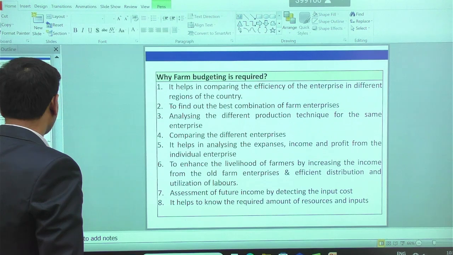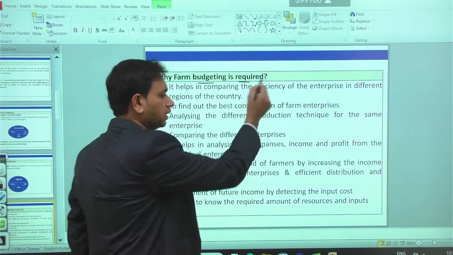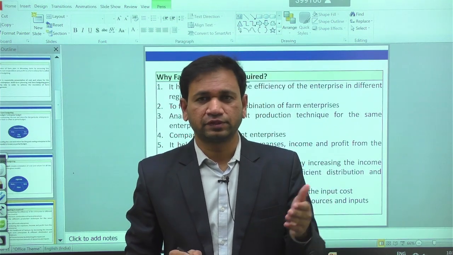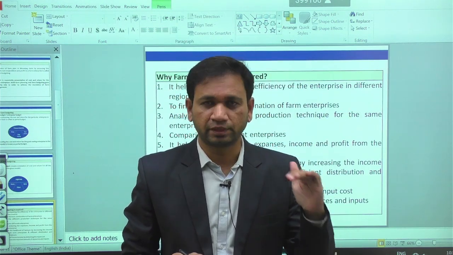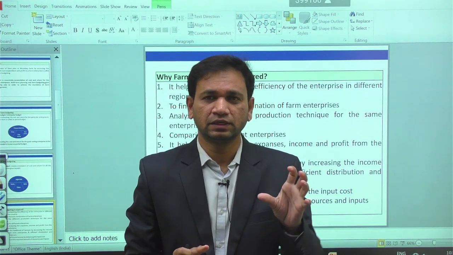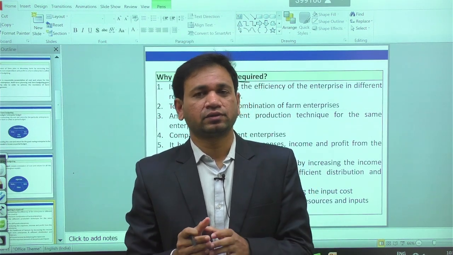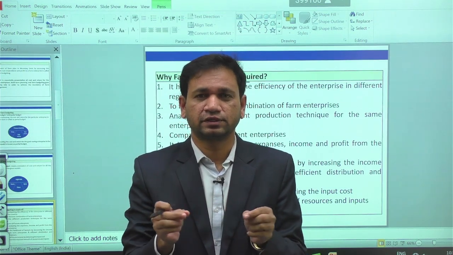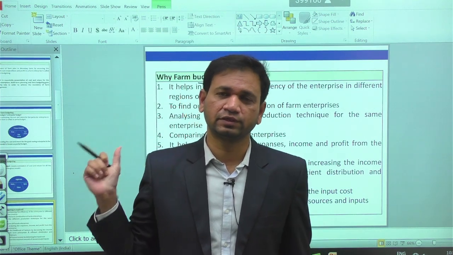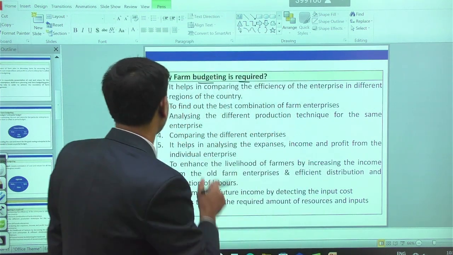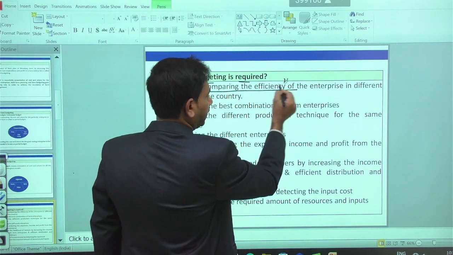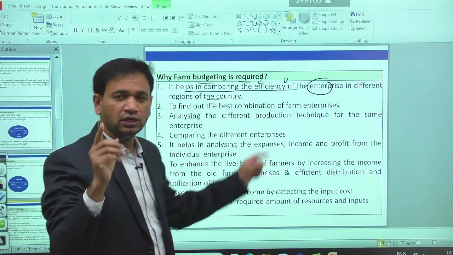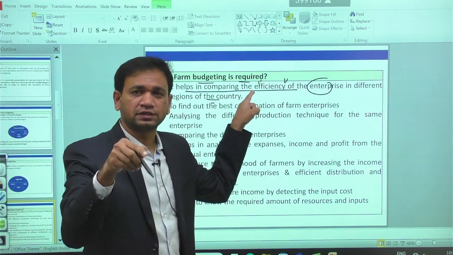Apart from that, farm budgeting is required because it is more about analyzing the cost and return for the given enterprise. Once we analyze the cost and return, we get to know the net profit. According to the net profit, we can know the leakages in the given enterprise, and according to the leakages, we can know which are the best practices and which are the best enterprises. So the science of decision making takes place with the help of farm budgeting. It helps in comparing the efficiency of one enterprise with another in the given region. That is the first point.